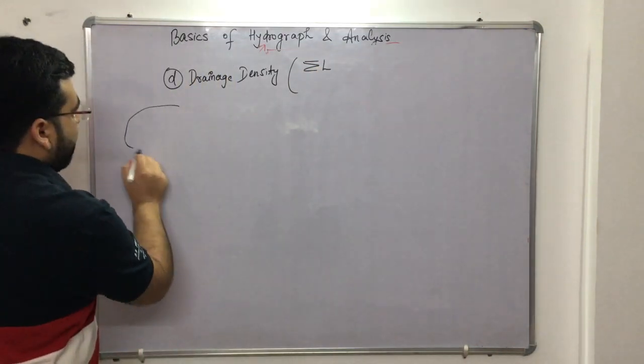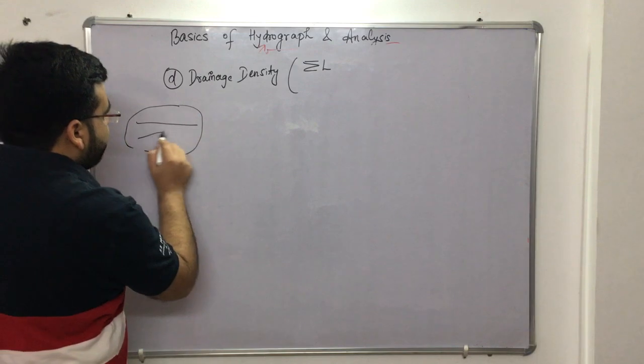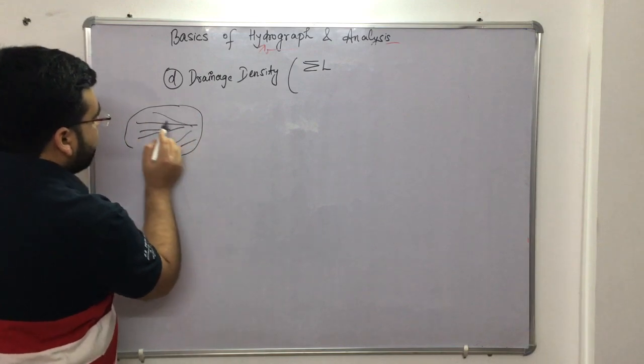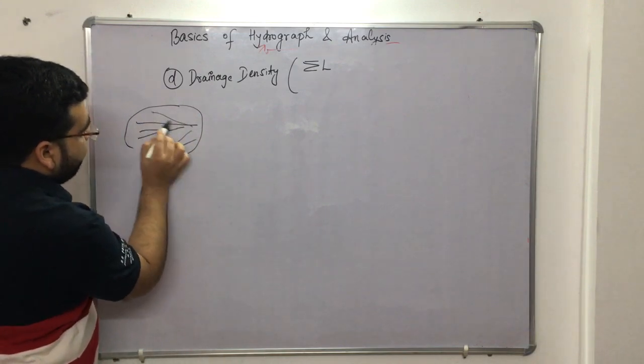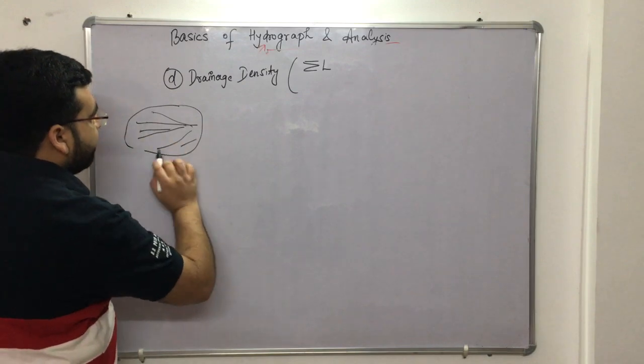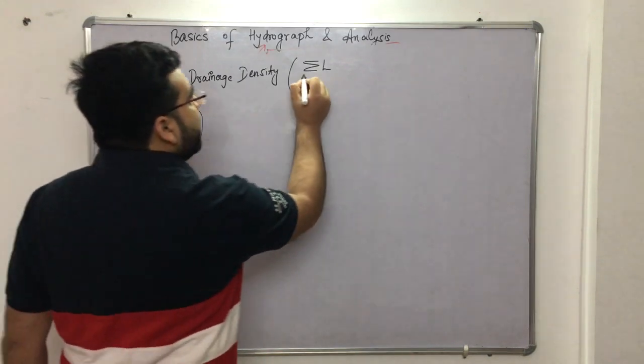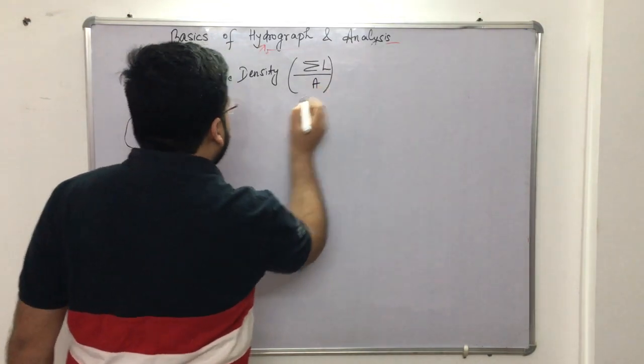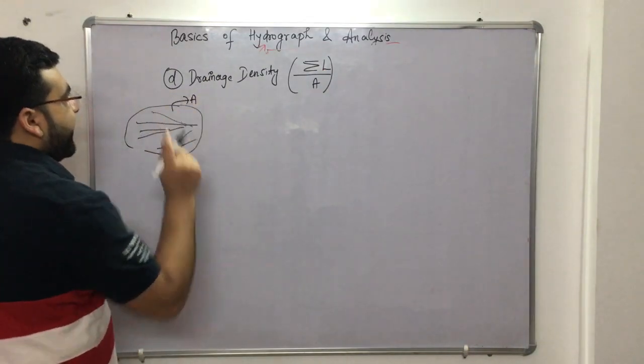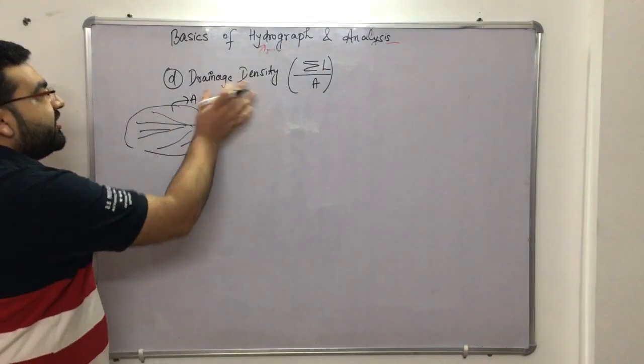For example, this particular catchment area has a lot of streams, right? So the summation of length 1 plus length 2 plus length 3 plus length 4, 5, 6, 7 and so on, divided by the total area of the catchment. Let us say the catchment area is A. This is known as the drainage density.